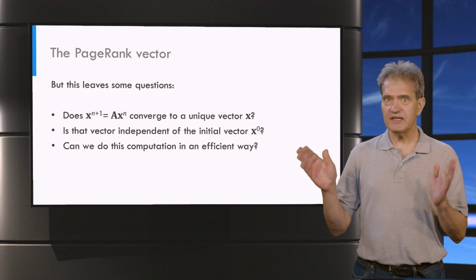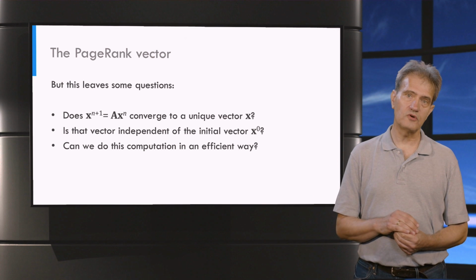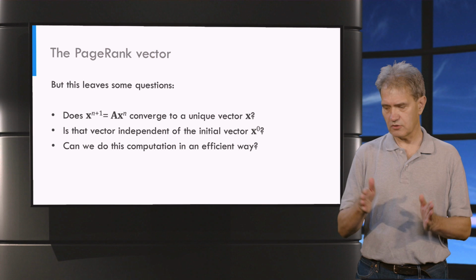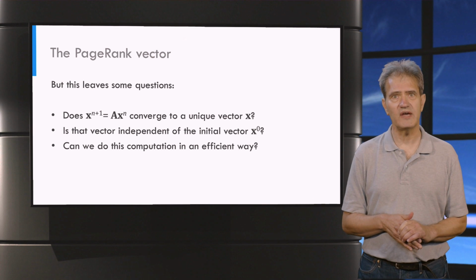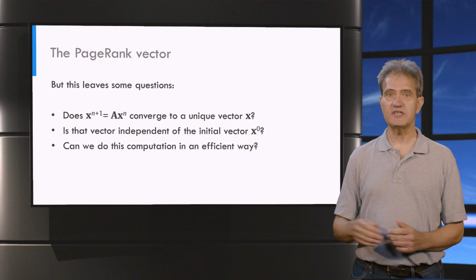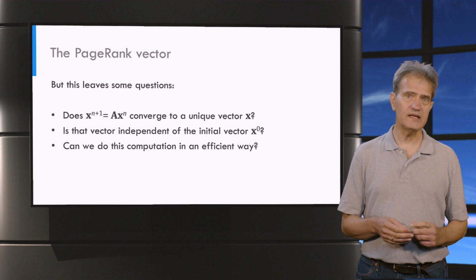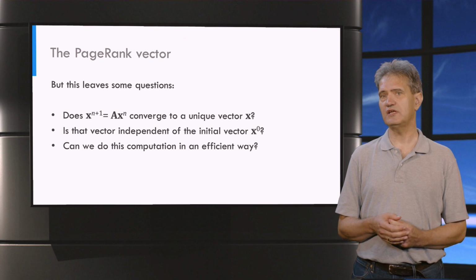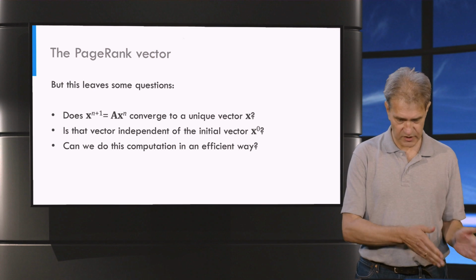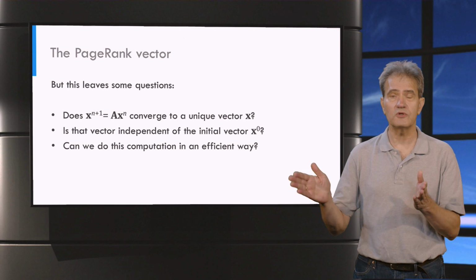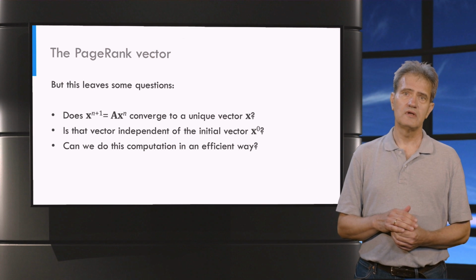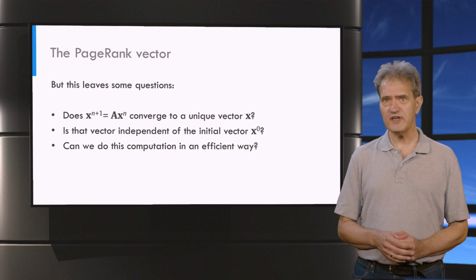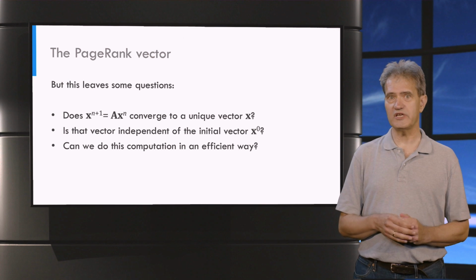Now this algorithm is clear, but it leaves us some questions. First of all, does this converge to a stationary vector? So do we get a fixed value after infinitely many steps? Or do the distributions keep changing? Secondly, if it converges to a stationary vector, does this vector depend on the initial distribution? So do we get for every starting vector a different result, or is it always the same? The last question is: is this calculation actually feasible? Meaning doable in a reasonable amount of time?